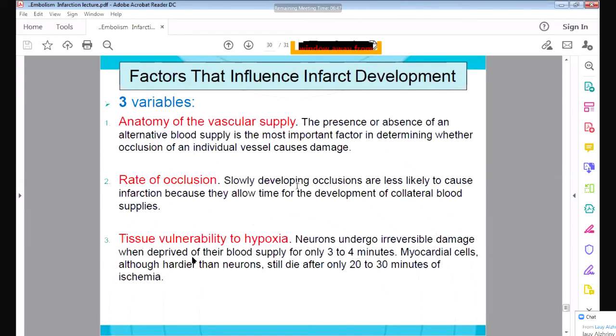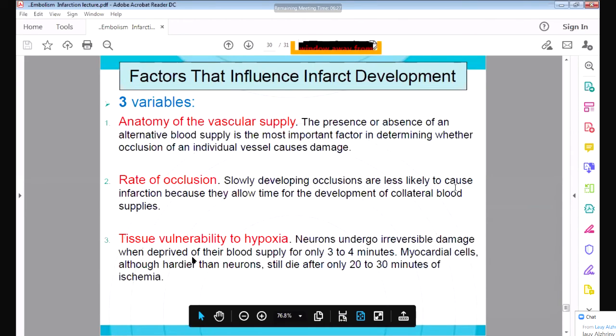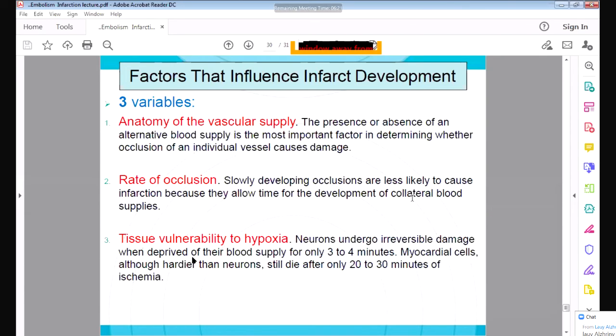So with slowly developing occlusion, the collateral blood supply will develop and the organ will not suffer infarction. Like when the highway is blocked, the cars go through the small roads, and that is the collateral.